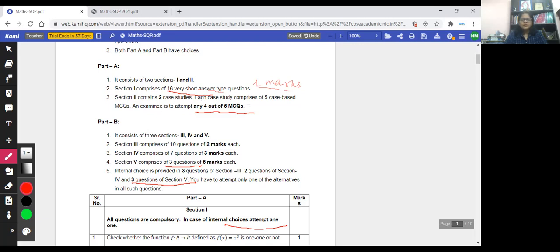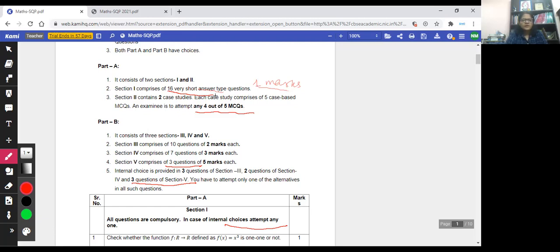Each case study comprises 5 case-based MCQs and the examinee is to attempt any 4 out of 5 MCQs. So section 1 is the 16 very short type questions, and section 2 of part A is based on case study based questions.